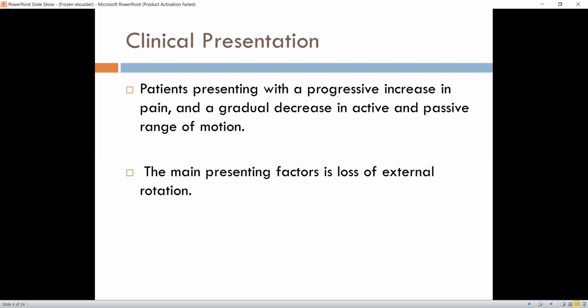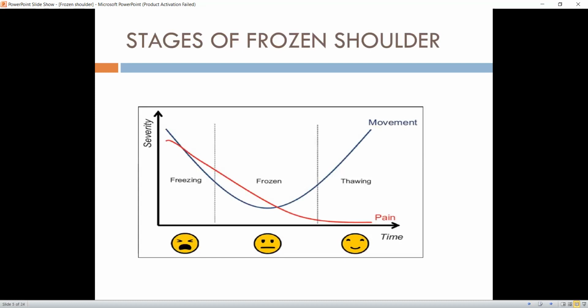Patients also report difficulty in performing activities of daily living, such as grooming, dressing, performing overhead activities, and particularly fastening something behind the back. Now, the stages of frozen shoulder. First of all, the freezing stage, which is called the acute and painful stage. The second is the frozen, adhesive or stiffening stage, and the last is the thawing and resolution stage.